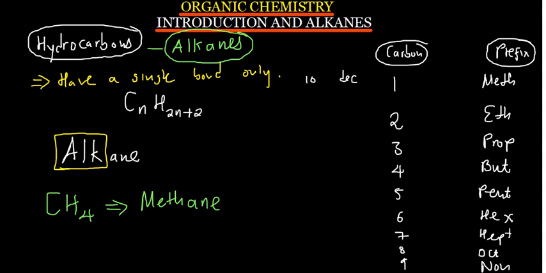Methane is an alkane with 1 carbon. So let's talk about the one which has got 4 carbons here.